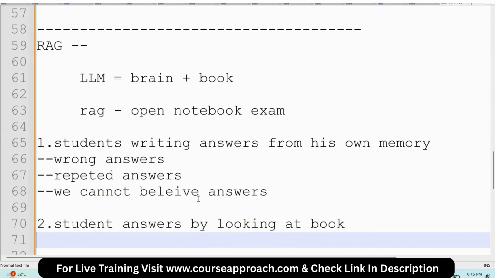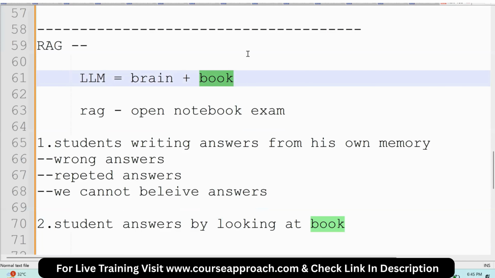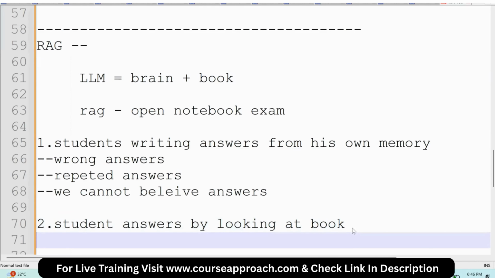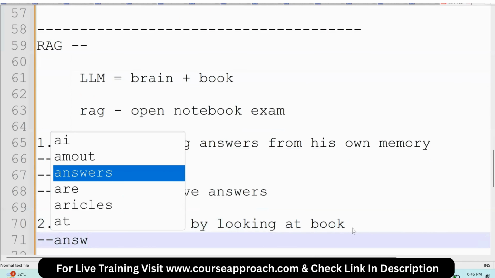By looking at the book. In this case, if the student doesn't have the answer in his brain, you will look at this book. You open the book where the information is present. You will look at that book in a separate page. Then you will answer. So in that second case, I can say the answers are reliable.